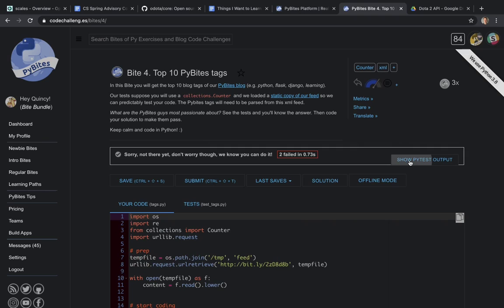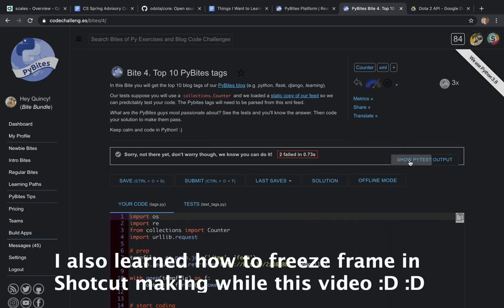And I got to use the awesome collections library, which is always really fun. If you've never used collections for anything, it includes stuff like the counter class. It includes the named tuple, which is an extremely useful Python tool that is like a little baby class almost. And so we'll look at how I solve this problem. It takes me about 25 minutes to get through this problem all told. I'll speed up parts of it, but you're going to see me do some research. You're going to see me look at some documentation as I go through this and really have to read about how to get this thing working and also make plenty of mistakes.